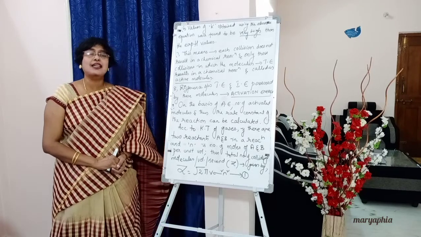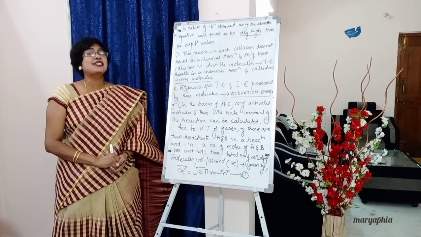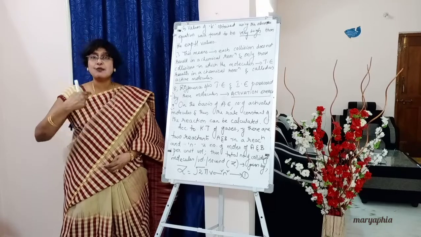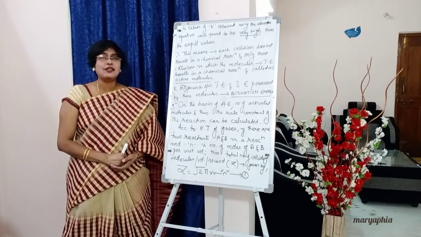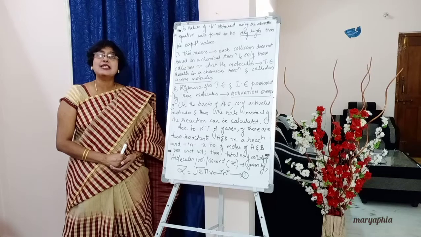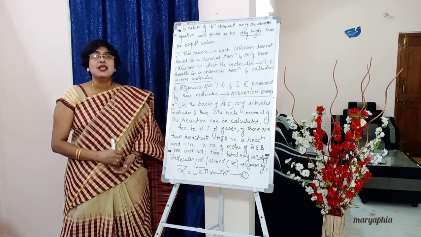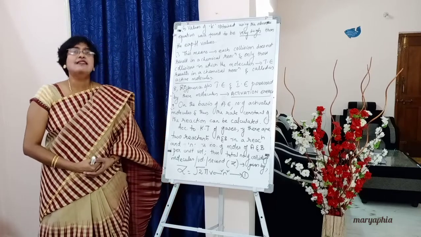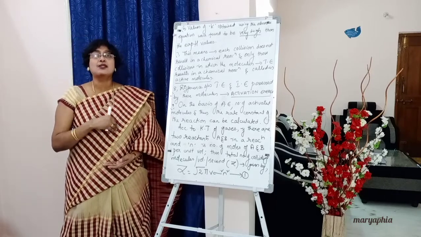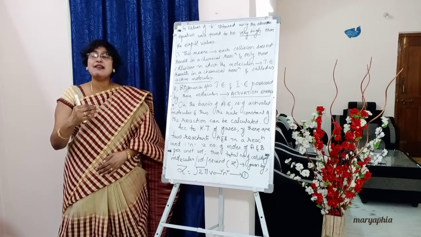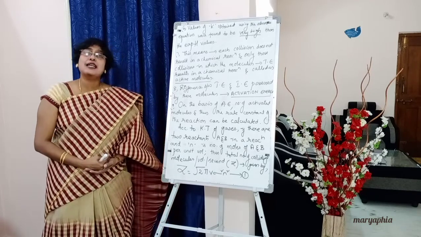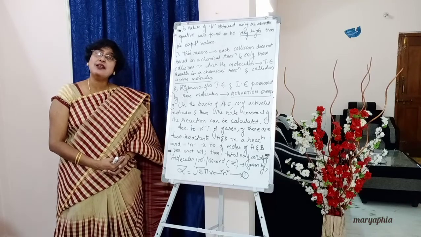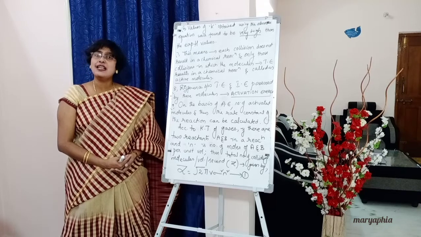So, from this, what could we infer? If the theoretical value is correct, then it should match the experimental value also. Always the experimental value will be correct. When the theoretical value matches the experimental value, then we can say the theoretical value is also correct. But here, when we compare, the theoretical values are very high and the experimental values are low. That means the theoretical values are wrong.